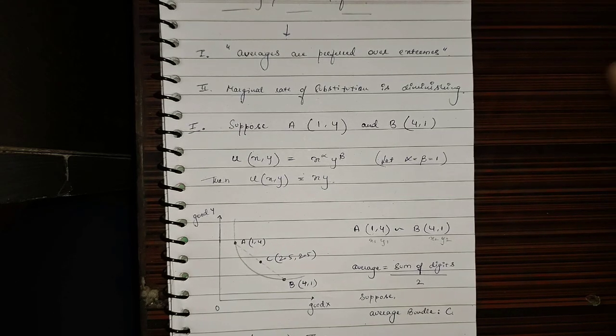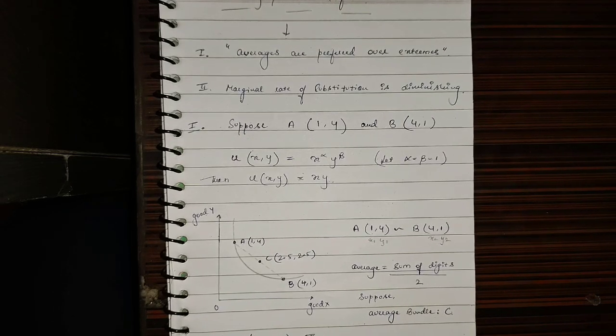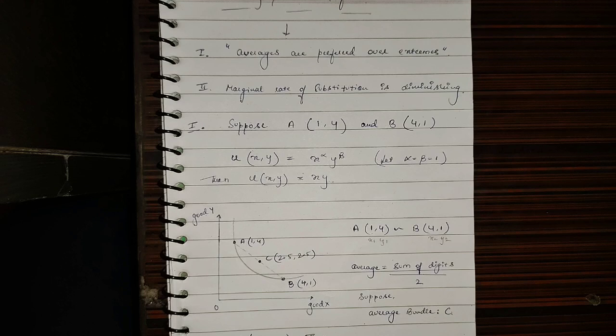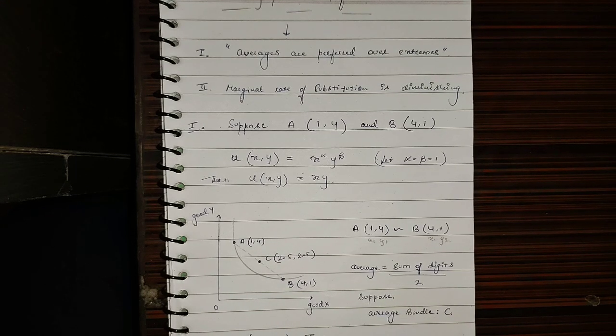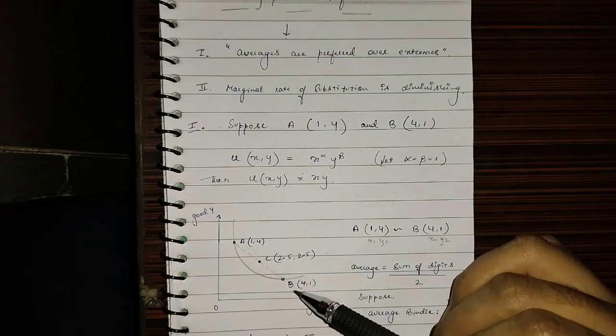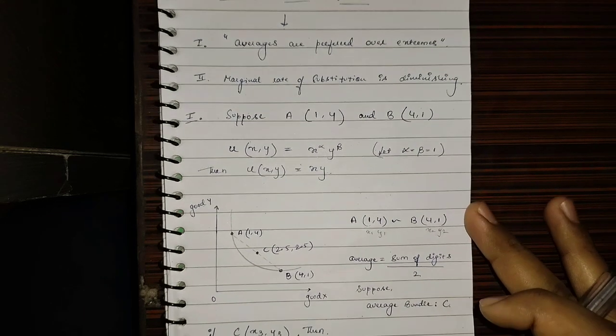Now we are also saying that the utility that we are deriving from the bundles A and B is the same, meaning the consumer is indifferent between the two. When I say that the consumer is indifferent between bundle A and B, what I mean to say is that A and B lie on the same IC.